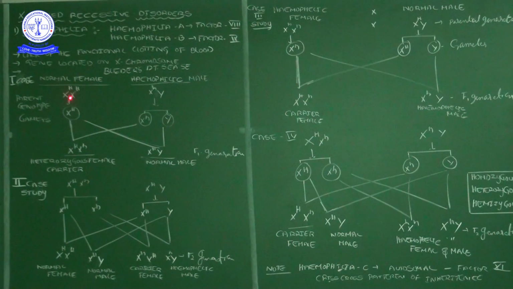Now the XX female generates X capital H gametes.